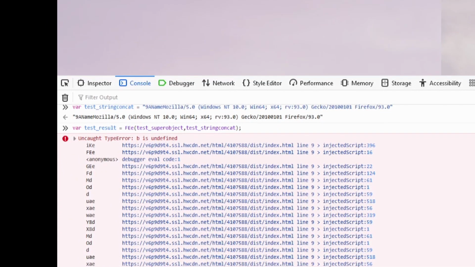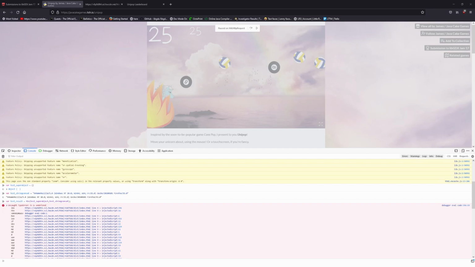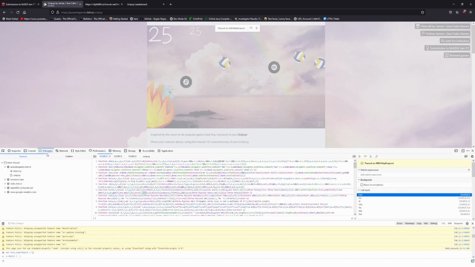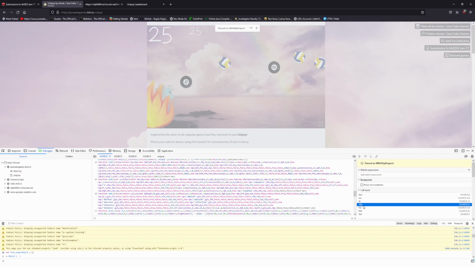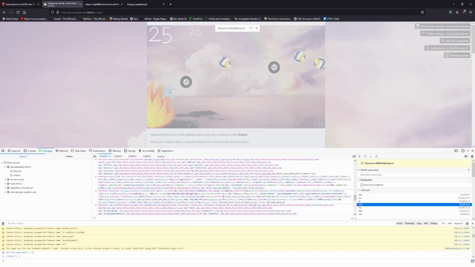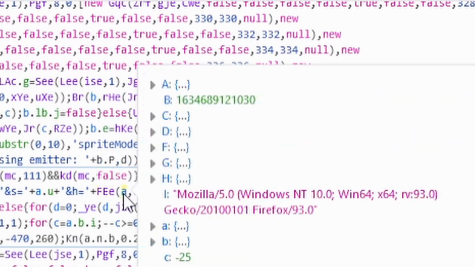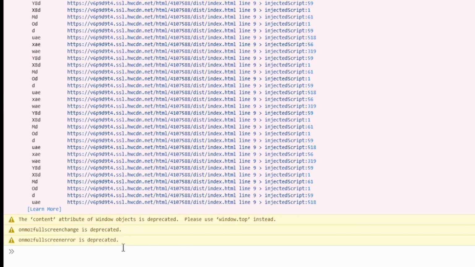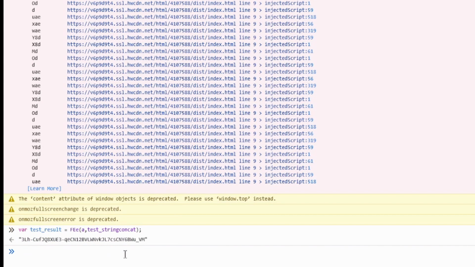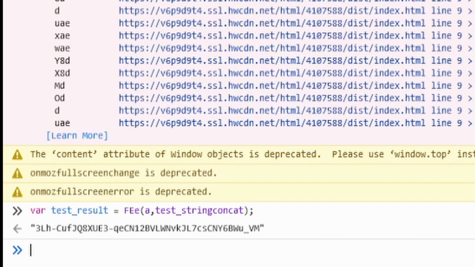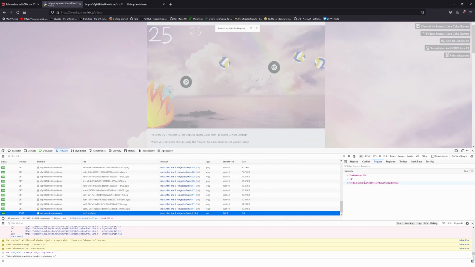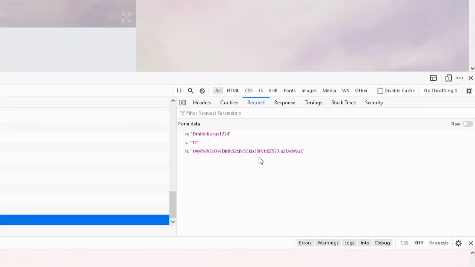Ooh, and we see that we actually have an error. We see that B is undefined. And this is a bit of a problem. So it makes me really wonder what was really happening at this part, at the FEE. But we see that they just pass in this mysterious A object. So we are actually just going to imitate that exactly. We are going to pass in A. And our test result is a string that looks suspiciously like the same strings that we provide James's server.